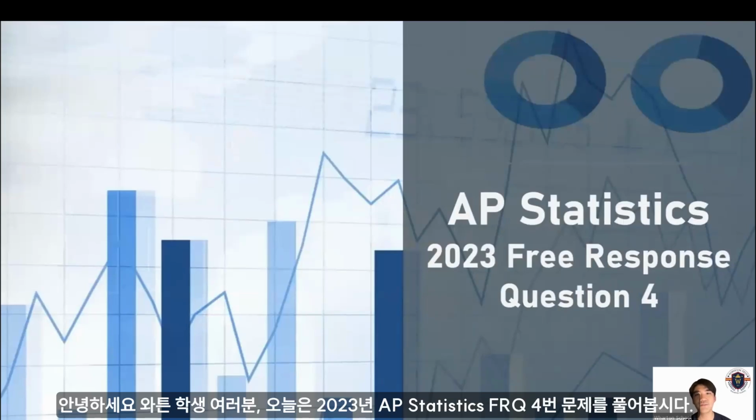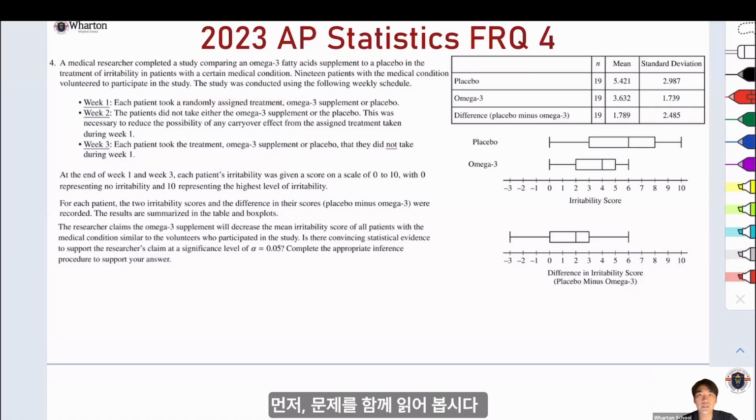Hello, AP students. Today we are going to solve 2023 AP Statistics free-response question number 4. Okay, so let's read the problem statement together.